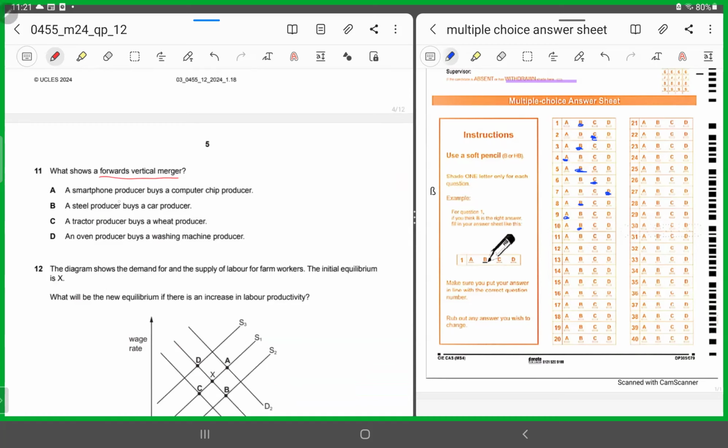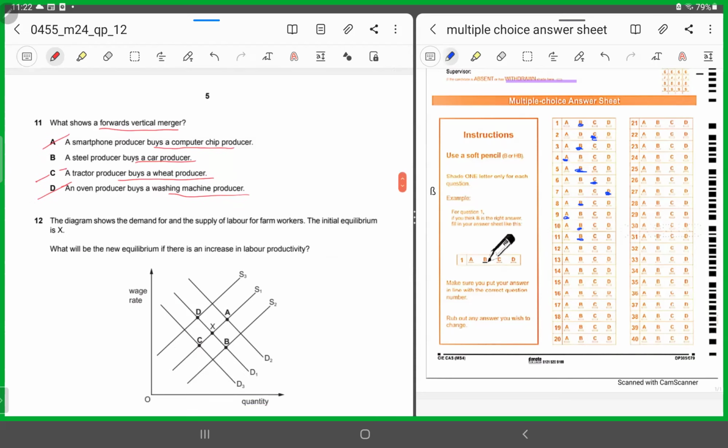So option A says a smartphone producer buying a computer chip producer. No, you are going backwards, so it's incorrect. B says a steel producer buys a car producer. Yes, that's correct because you were at the source and now you're going towards the final product. You're moving forward along the production line. C says a tractor producer buying a wheat producer. No, that's incorrect. D says an oven producer buying a washing machine producer. That's a conglomerate, not a vertical merger. So A is incorrect, C is incorrect, D is incorrect. For 11, it has to be B.